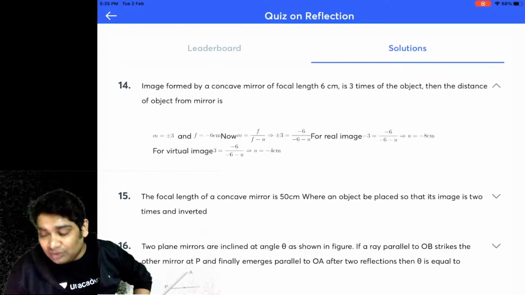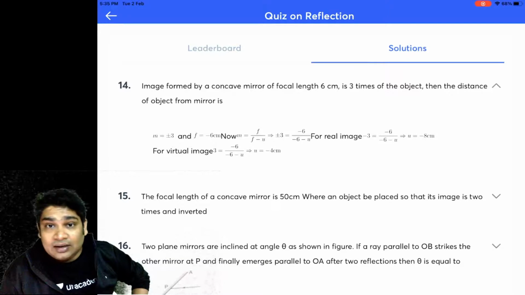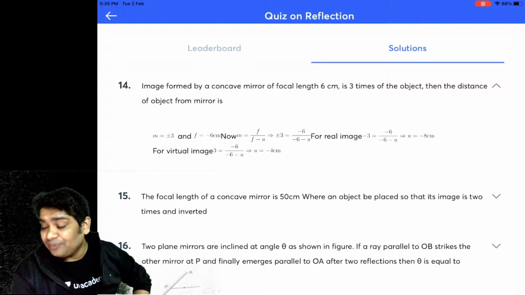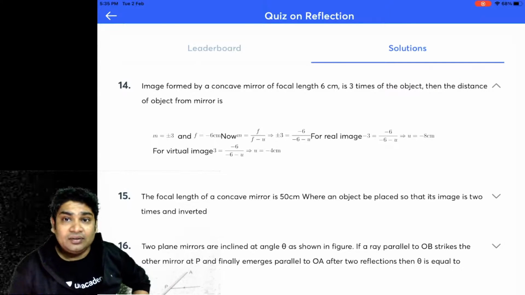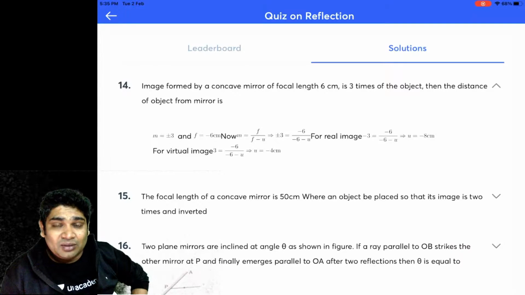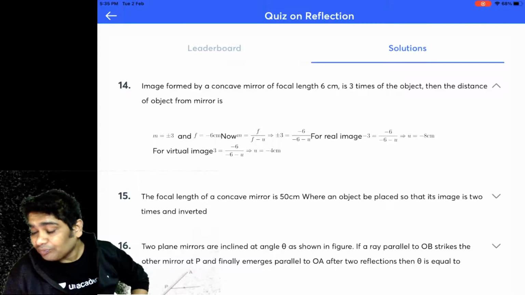Okay, so here again you have to use the mirror formula, and that would have given you the answer. Again, the minus sign was a little surprising because it had been asked the object distance. When we talk about distance, we usually do not write plus and minus, but anyhow.